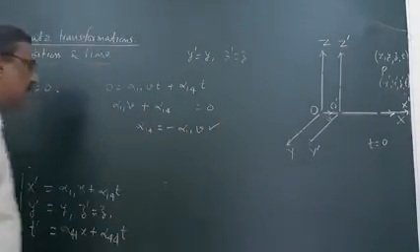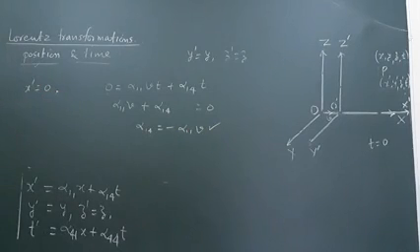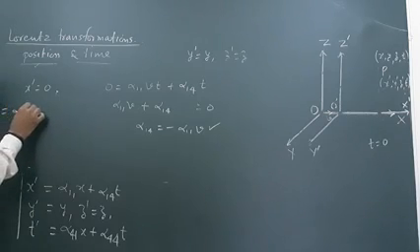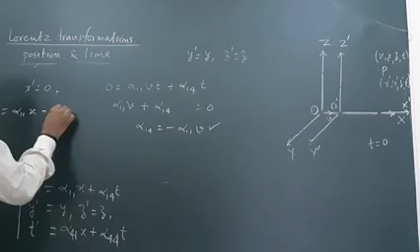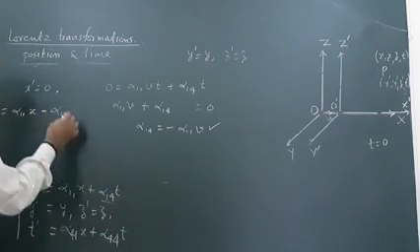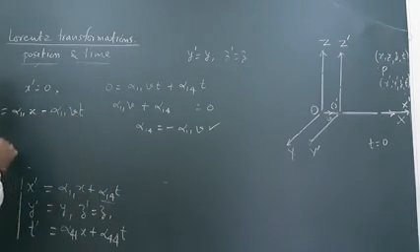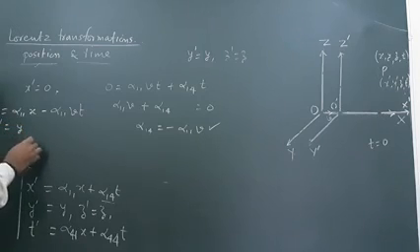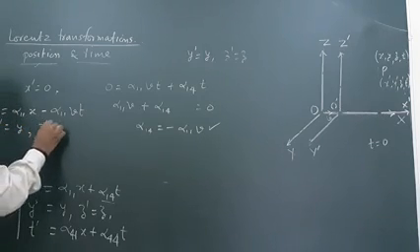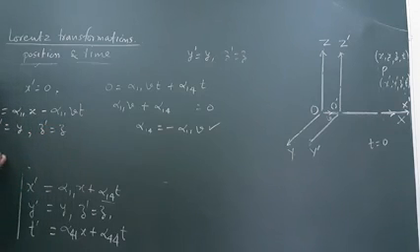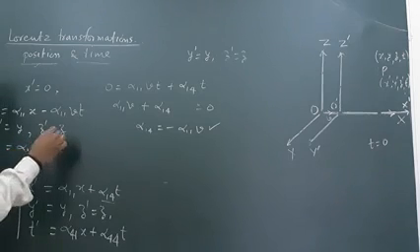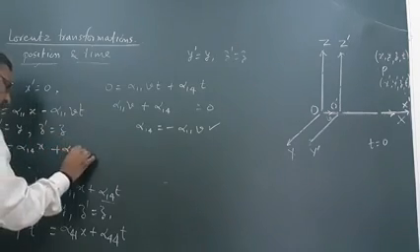Using this equation, alpha 1 4 is equal to this one, I can write x dash is equal to alpha 1 1 x plus minus alpha 1 1 instead of alpha 1 4, I am writing alpha 1 1 v and t. And y dash is equal to y, z dash is equal to z, and t dash is equal to alpha 4 1 x plus alpha 4 4 t.